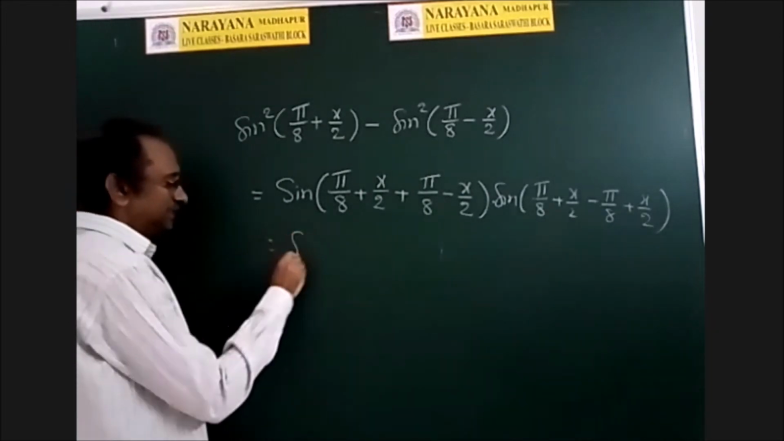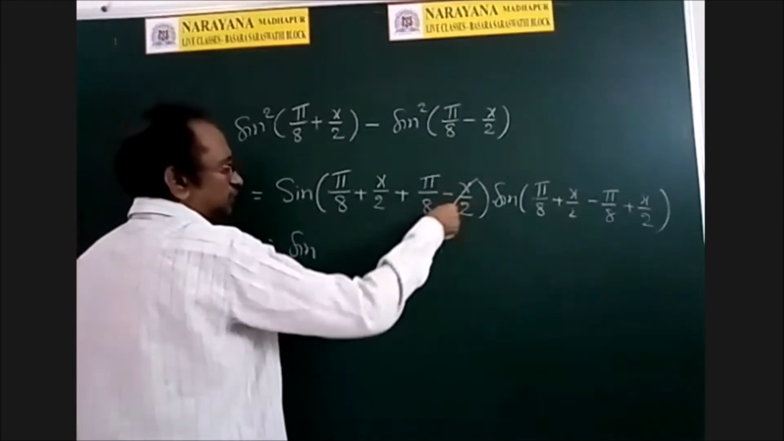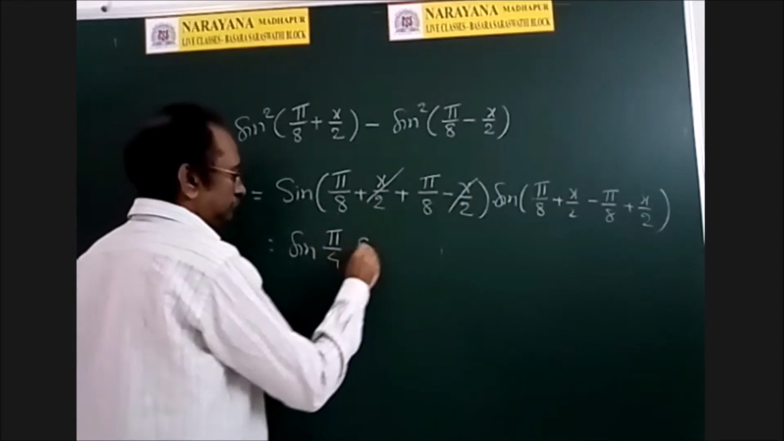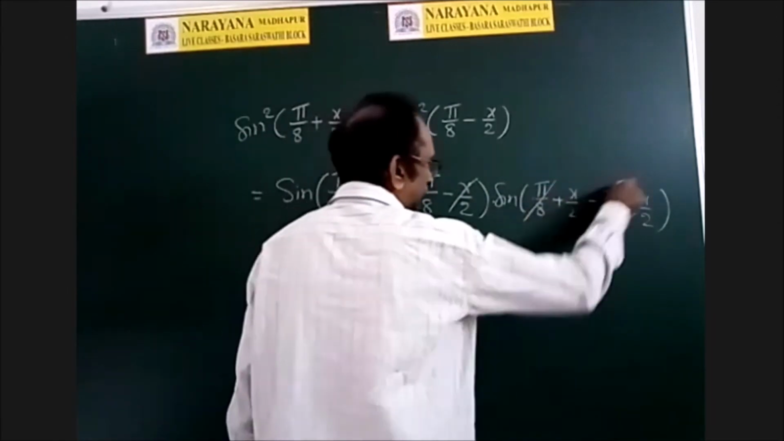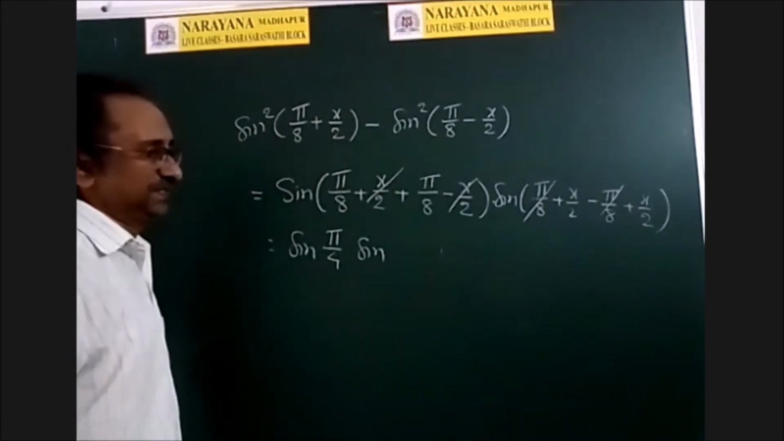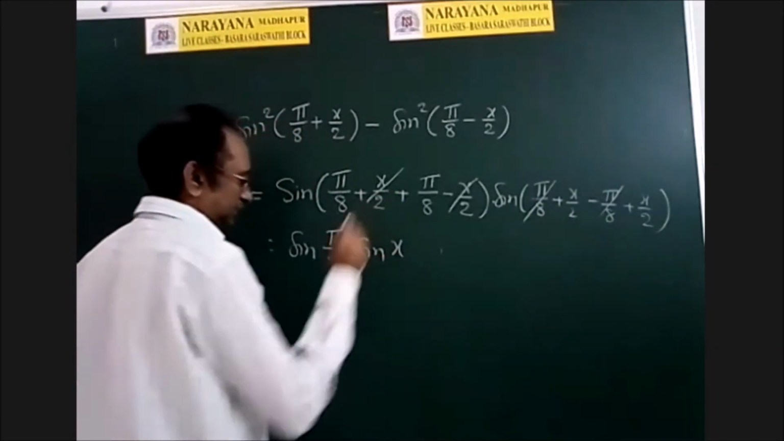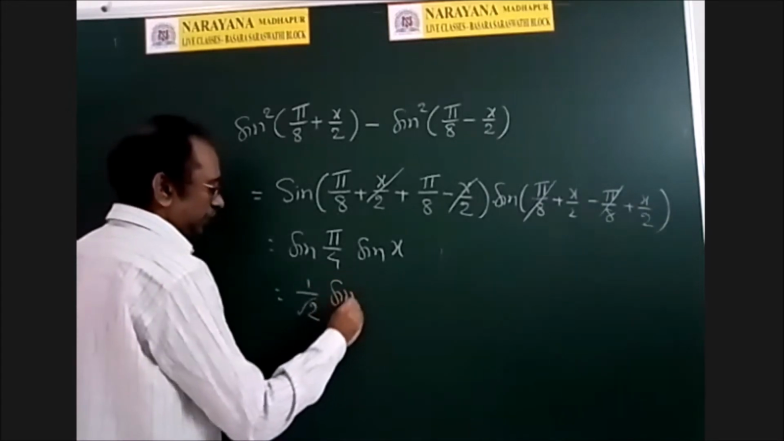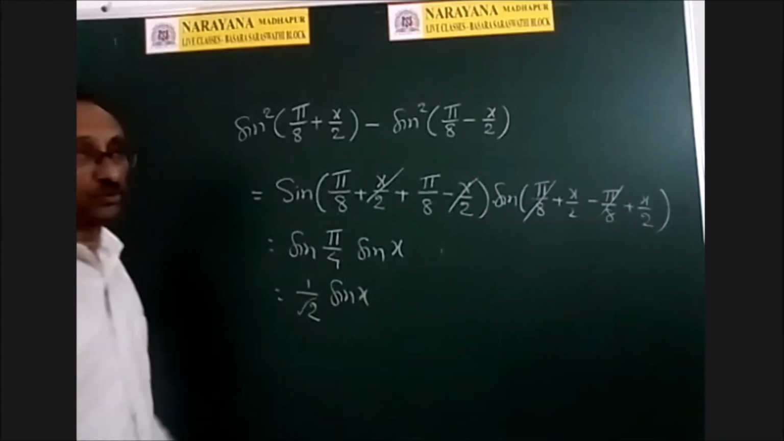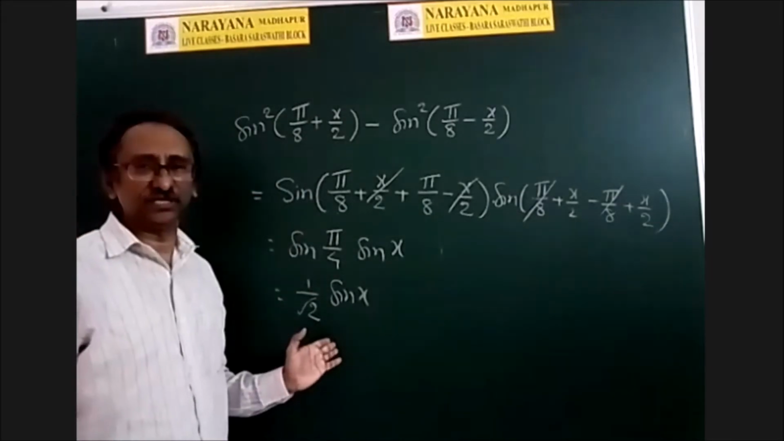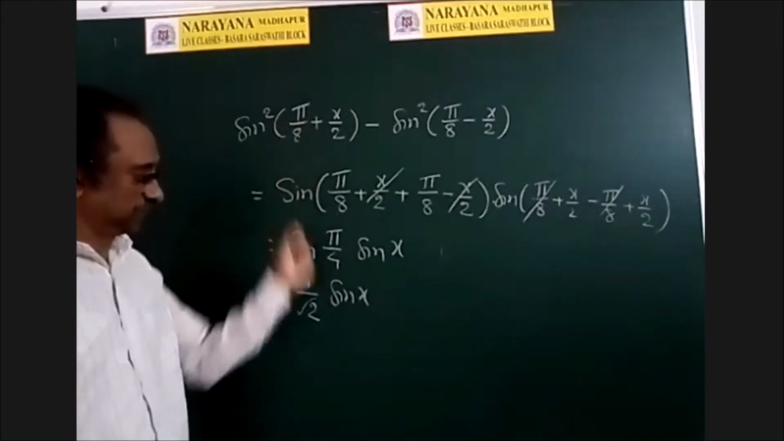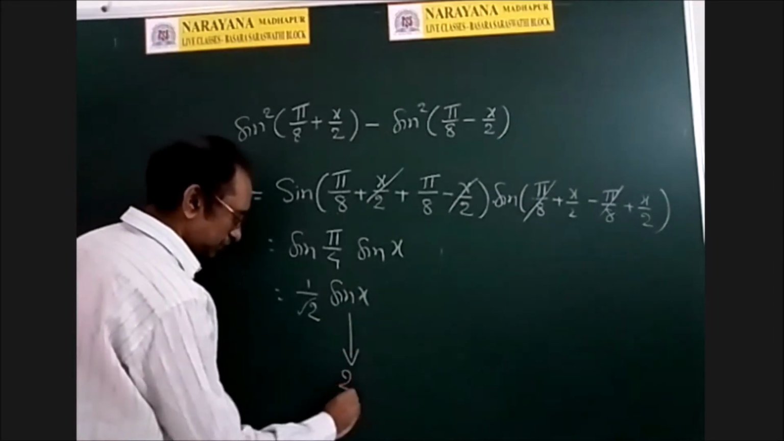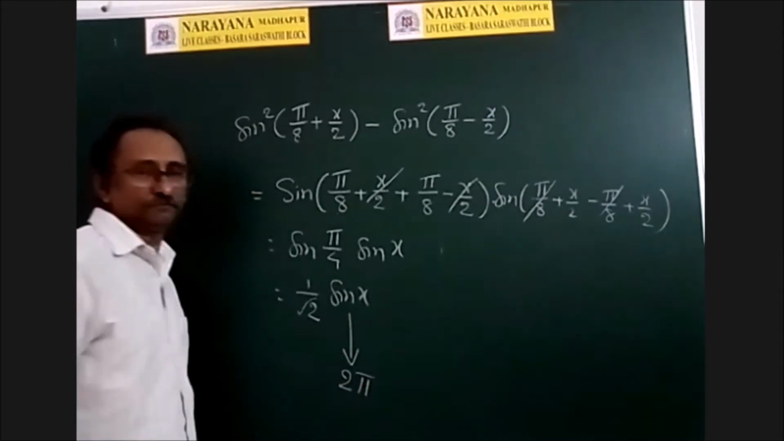Now, any cancellation? So x by 2 cancelled. This is nothing but pi by 4, as pi by 8 cancelled, and x by 2 plus x by 2 is x. So sin pi by 4 into sin x. What is sin pi by 4? 1 by root 2 into sin x. So this function is nothing but this function, so the period of this function is nothing but the period of this function. So what is the period of this? This is nothing but 2 pi. Right?